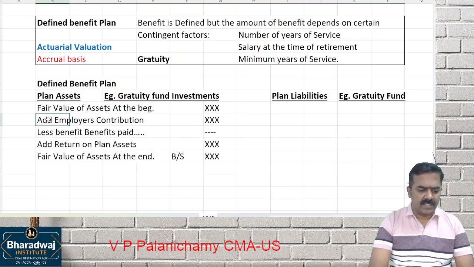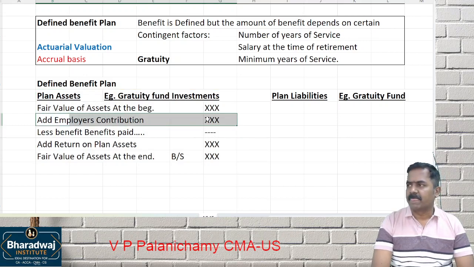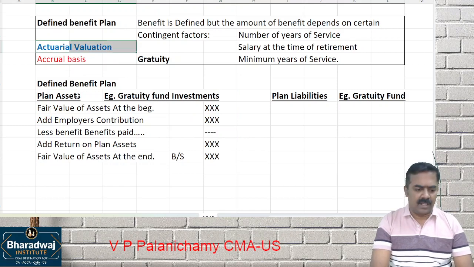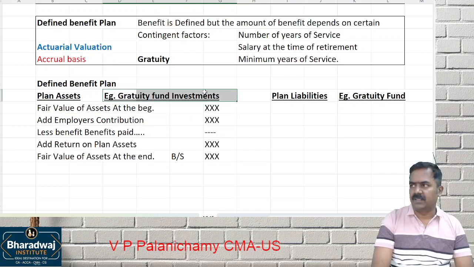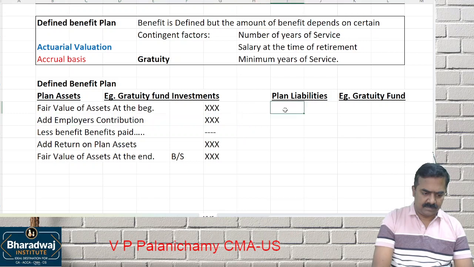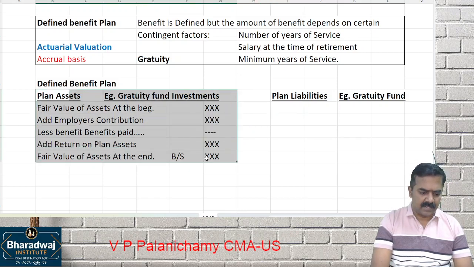So, who decides this employer contribution? Actuary. Clear? How much to be contributed for gratuity fund? Year to year, who will decide? Actuary will decide. Take up this. This is about plan assets.